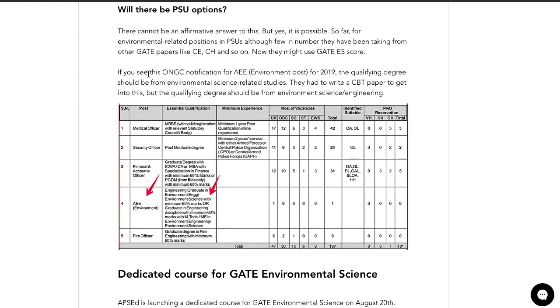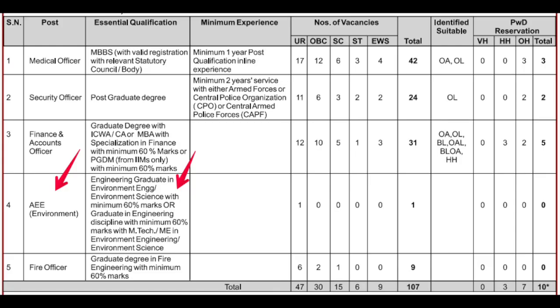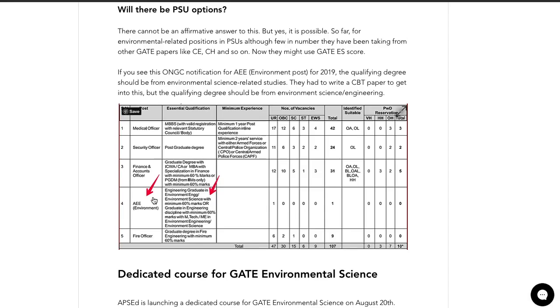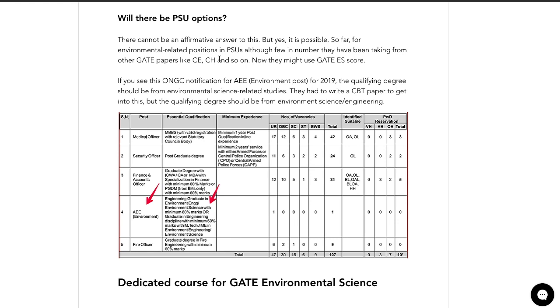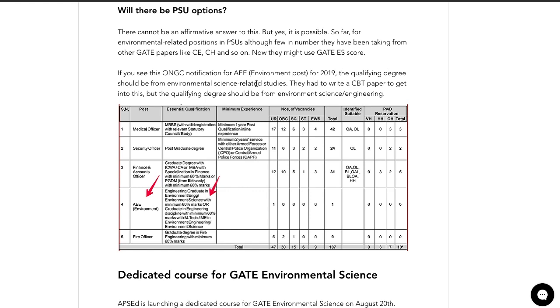For example, I have taken this ONGC notification for an assistant engineer post for environment for 2019. They took this through a CBT paper, but they have clearly given that the qualifying degree should be from environmental science and engineering. Either you should have done a BTech or an MTech. They had also given that if you had a PhD, you had additional points in the qualification. So there could be opportunities, but whether it is going to be implemented very soon just using this paper, or they'll just use the degree, we have to wait and see.